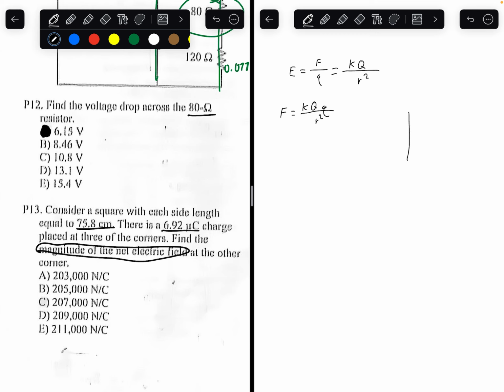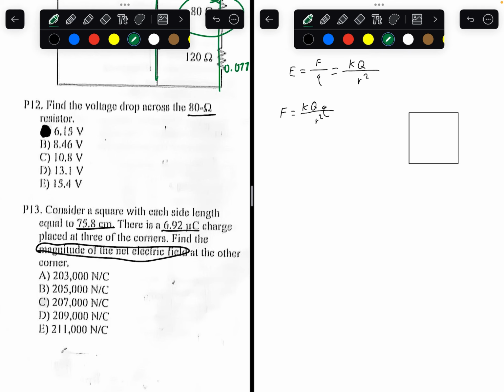So let's say you have a square, and you have a charge at 3 points. Each charge is 6.92 microcoulombs, so 6.92 times 10 to the power of negative 6 coulombs for all 3 of these.